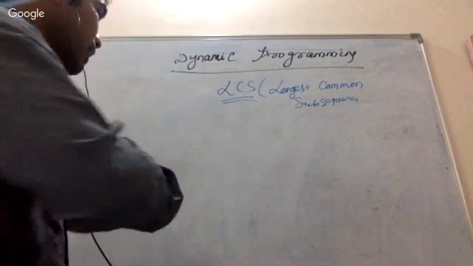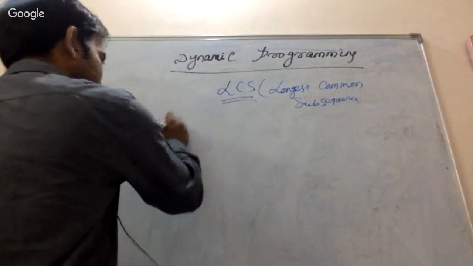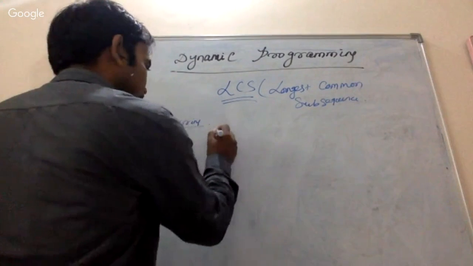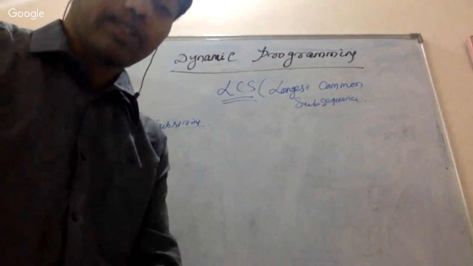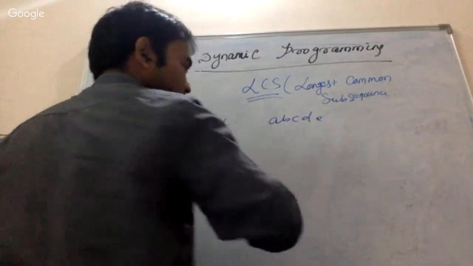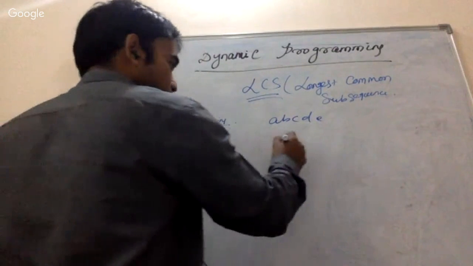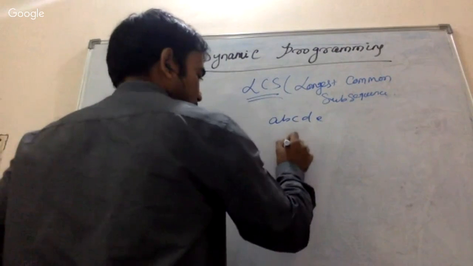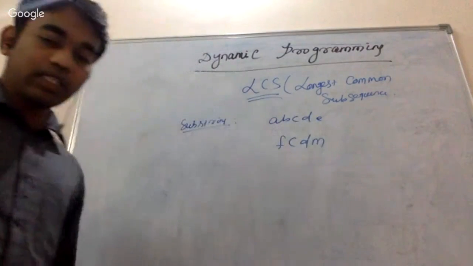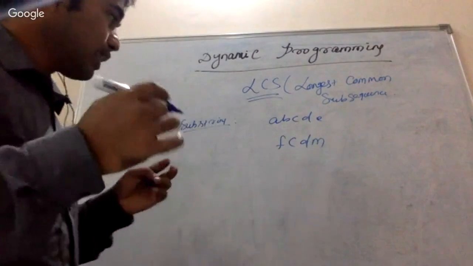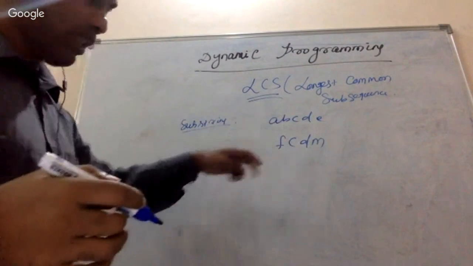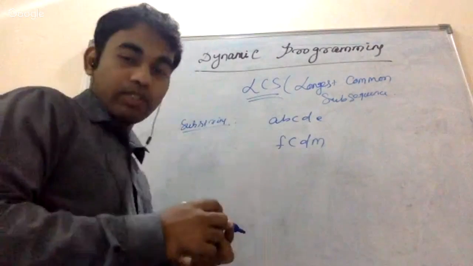So do you know what a substring is? I think you know what a substring is, right? Suppose given a string, A, B, C, D, E. So this is the given string. And suppose another string, F, C, D, M. These are the two strings. So tell me, what is the longest substring of these two? I think you understood, but I just want to know what the substring is.